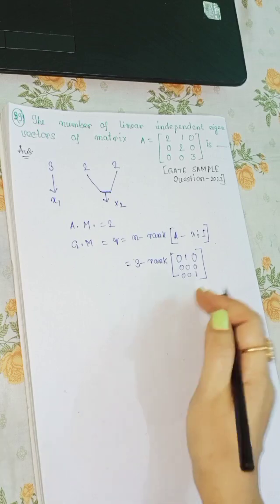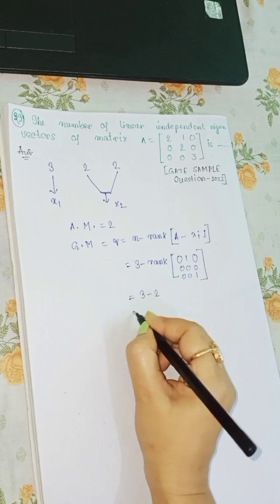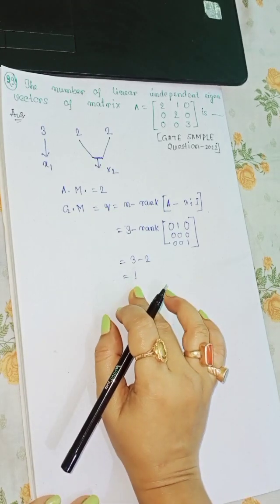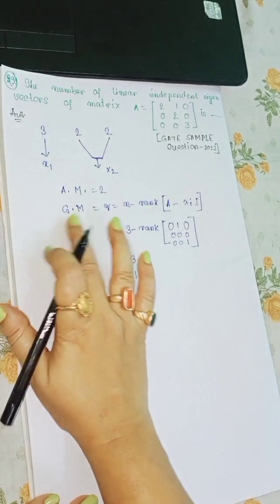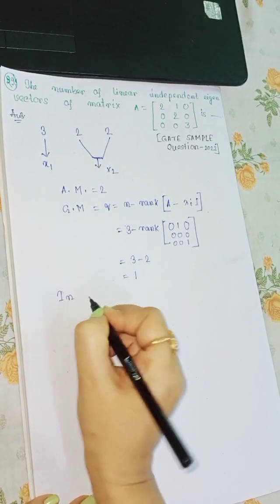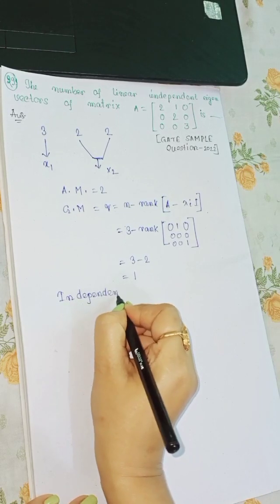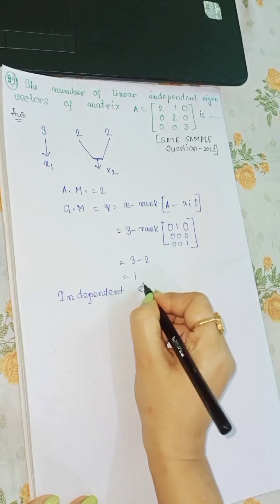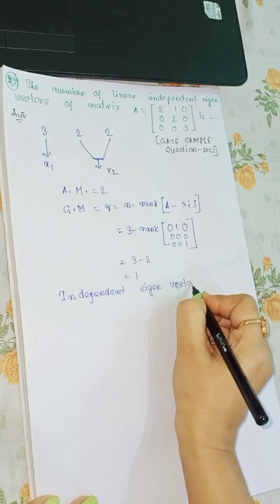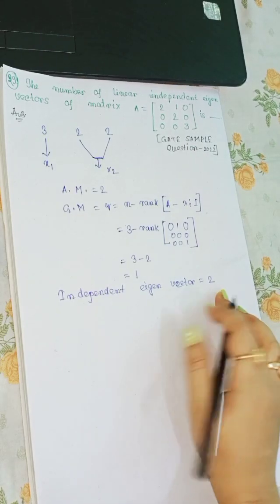Now calculate the rank of this. So this is equal to 3 minus 2, that is equal to 1. So here the geometrical multiplicity is equal to 1, and we may say the independent eigenvectors are equal to 2 here.